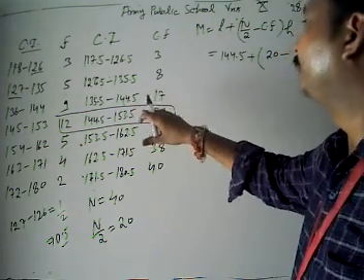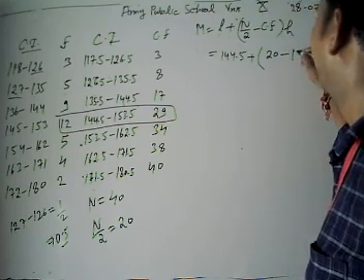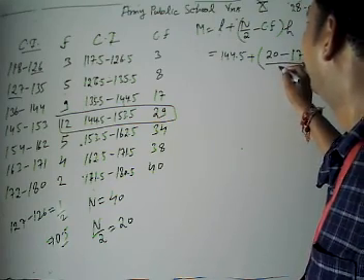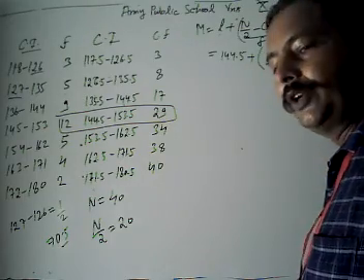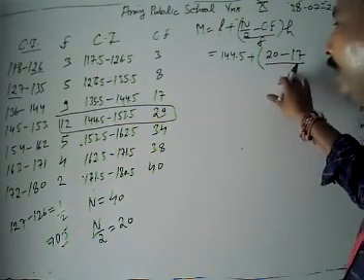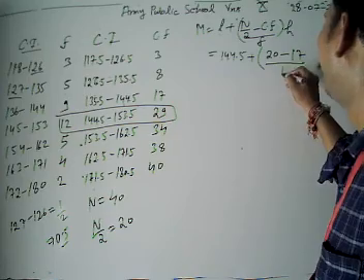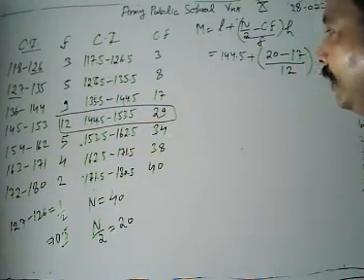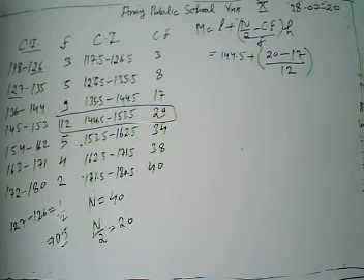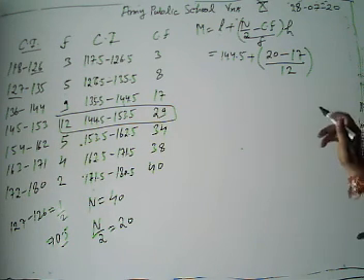The preceding Cf is 17, so we take 17. Then n by 2 minus Cf, divided by f. What is our f? The frequency is 12. And the height of the median class is 9.